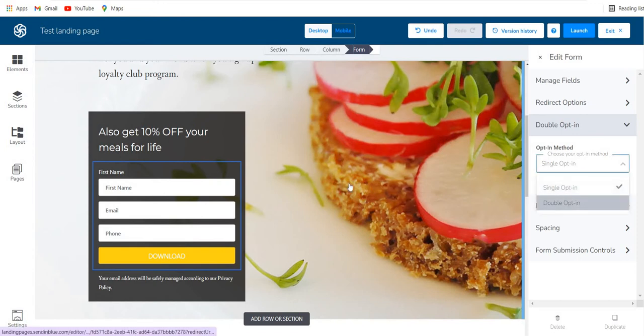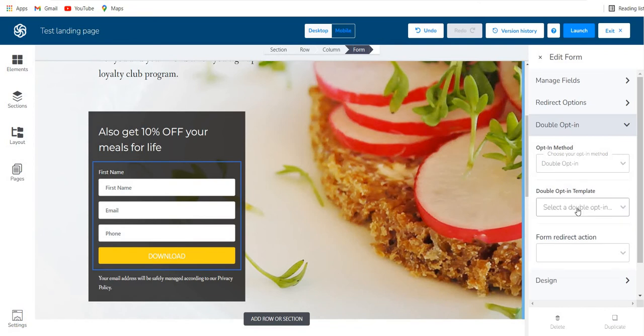So what happens is that once the form is submitted, the recipient will get an email in his inbox saying that please confirm your subscription, or please confirm if you opted in. You must have seen this with certain cases, with certain companies, they use double opt-in. This is just to ensure that the lead is valid, right? So you can select over here, and you can also select a double opt-in template, which is ready-made in Sendinblue.